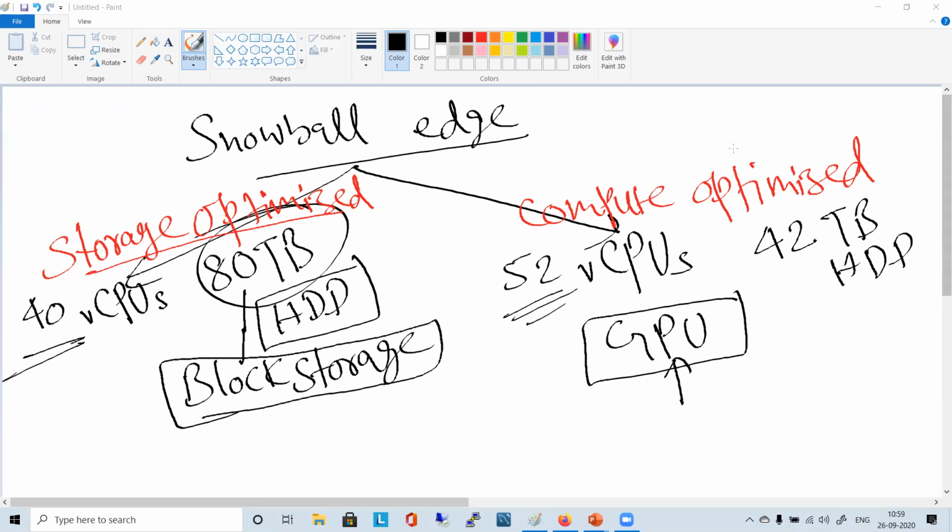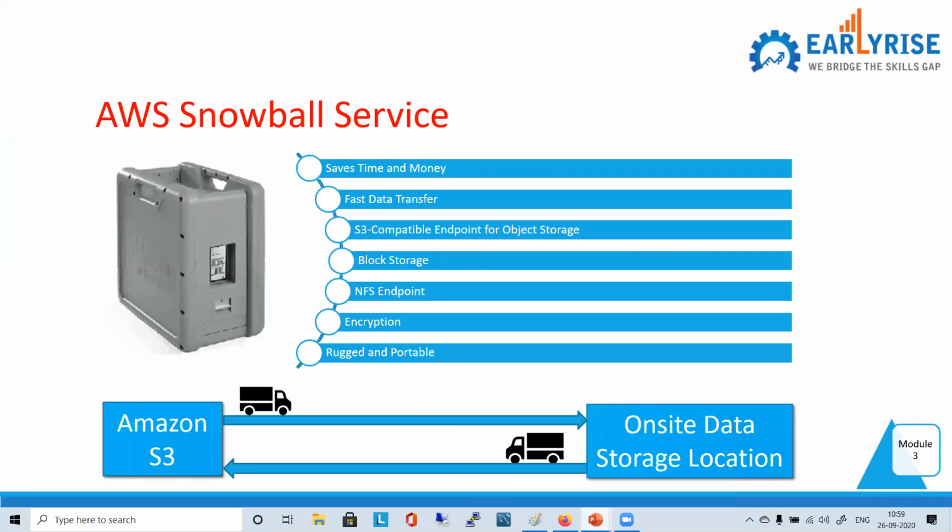Now, what are the benefits of Snowball? You can close it and summarize the benefits. The main thing it is addressing is the challenges of transferring massive data. Yes, correct. The challenges of transferring huge data, it is addressing.